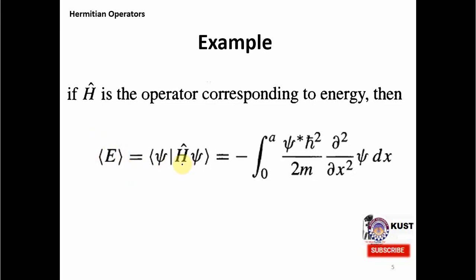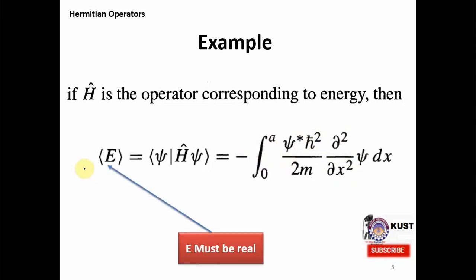If you put the representation of H bar in terms of differential operators, this is its form, and if you calculate it, what we are demanding is that this energy E must be real. That's a very physical and logical assumption, demand or constraint, that the expectation value of energy corresponding to this H hat acting on this wave function must be real.